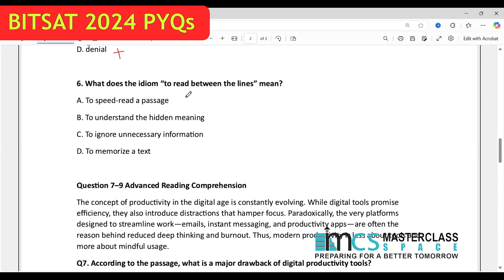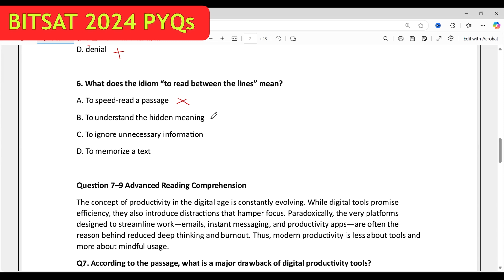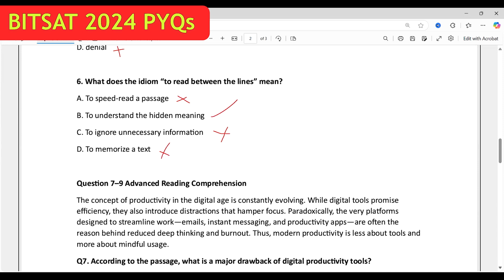What does the idiom to read between the lines mean? To speed read a passage? No. To understand the hidden meaning? Yes. To ignore unnecessary information? No. To memorize? No. So, to read between the lines means making great sense.